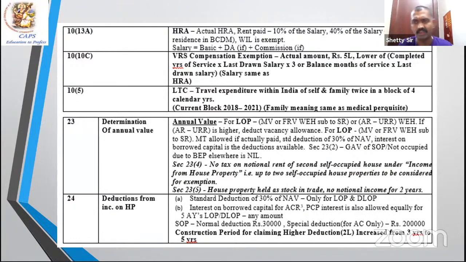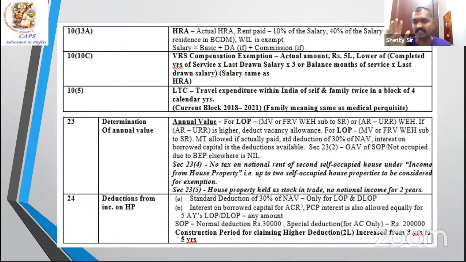2 properties nil. Whereas let out property, MRV or FRV, whichever is higher, that figure will stand, and whichever is less, then compare with the ARR minus unrealised rent, whichever is higher. Then vacancy allowance has to be given only if E is equal to D. And if you're a real estate businessman, for 2 years from the end of the financial year in which the construction is done, house property value will be nil.